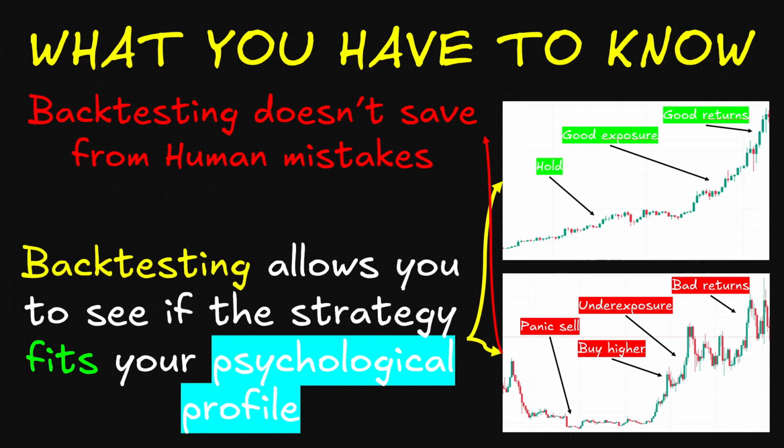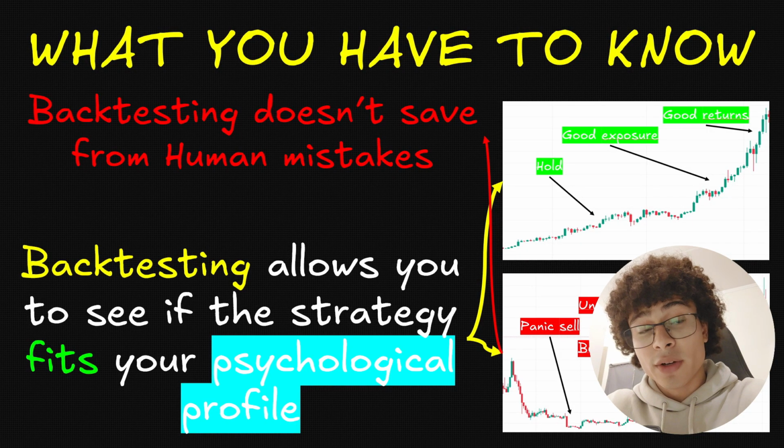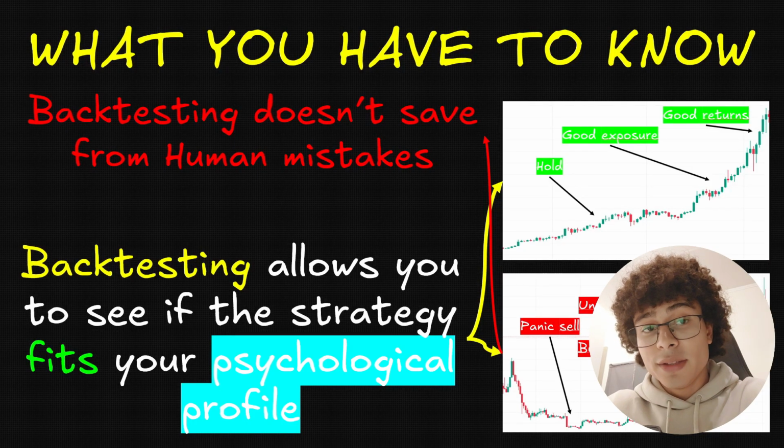But here comes the magic. Backtesting allows you to see if the strategy fits your psychological profile. After backtesting your strategy, you will understand how it behaves, and so on what type of market it should be used. And so if your strategy works best on high volatility coin and you can't stomach the volatility, then you know that strategy is maybe not for you.